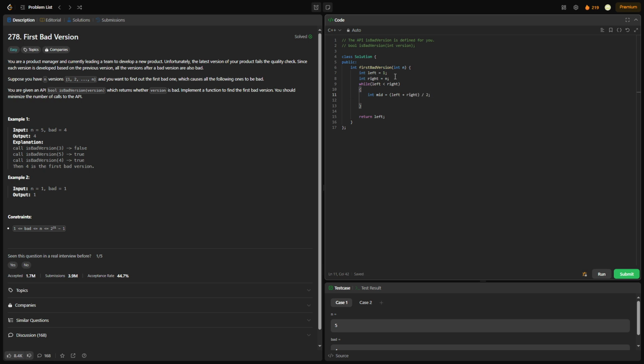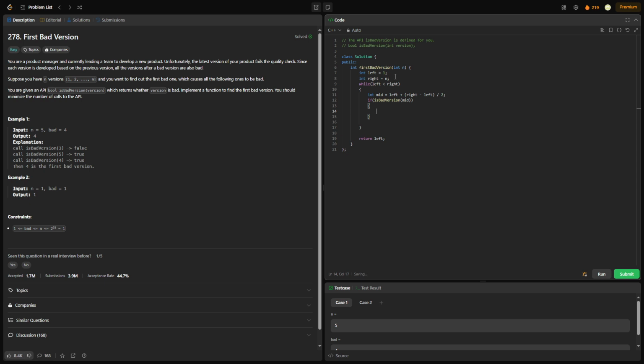Now we are in C++, so overflow is a concern when we add left and right. So we actually have to rewrite this, okay? So we don't get an overflow. So we're gonna say left plus right minus left divided by 2, okay? And even if overflow is impossible, which it is in this case, if it wasn't, you still want to always do this in a language where you can have overflow just out of habit. It's just good practice. But we're gonna say if isBadVersion, that's the API, and we want to pass it the midpoint.